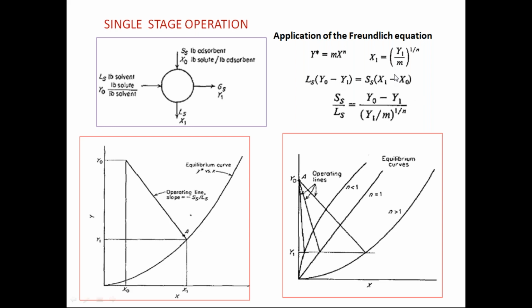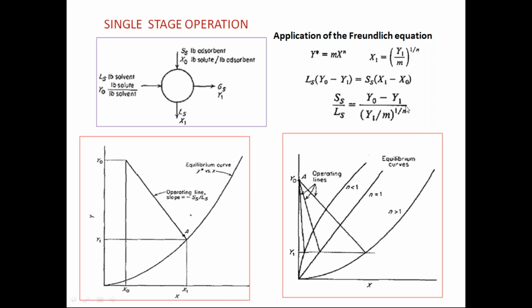However, this equation will allow us to calculate how much adsorbent is required to treat a unit weight of that particular solvent. That can be calculated by using this one in a single stage operation.